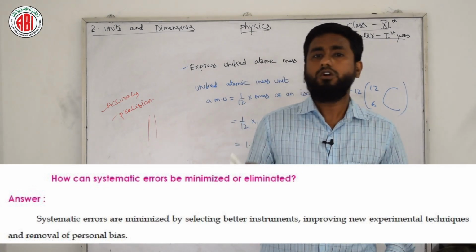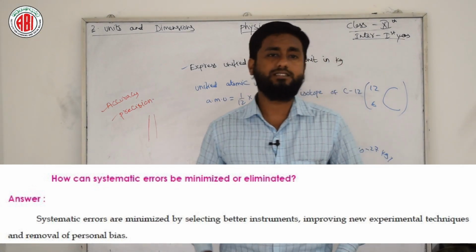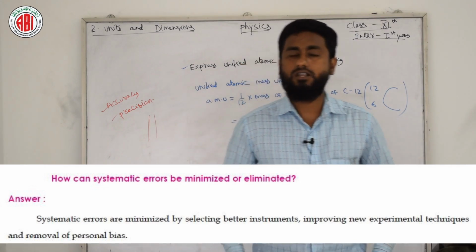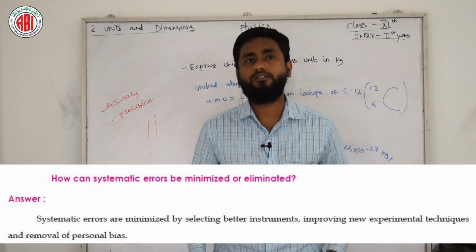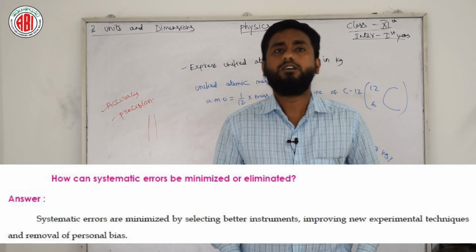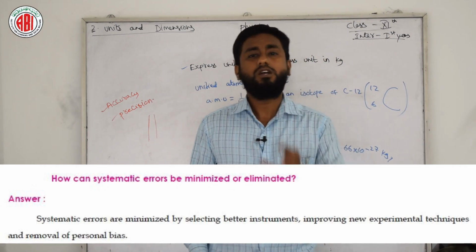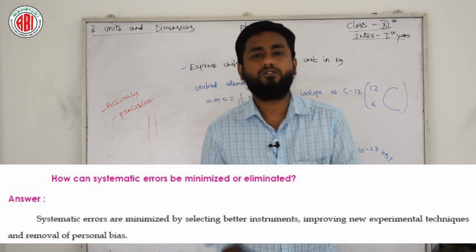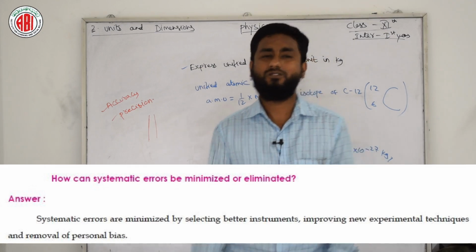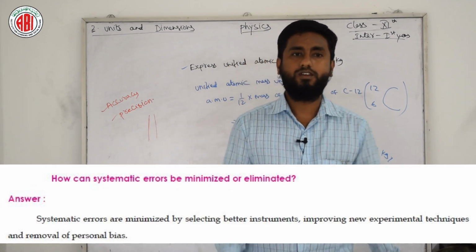We also need to improvise with new experimental techniques and remove our personal bias. Sometimes we might say, it's okay, it can work. We are not supposed to do like this. We have to measure the thing with the instrument and note the reading, that's all. So this is also one of the important questions and answers you need to copy down.